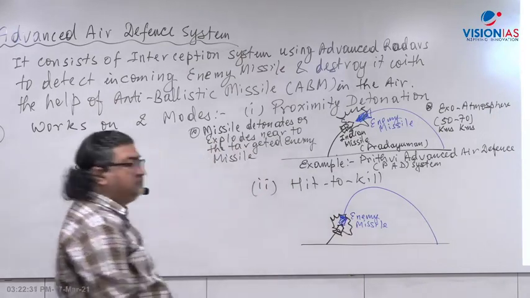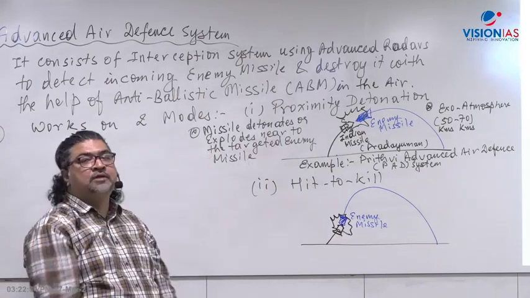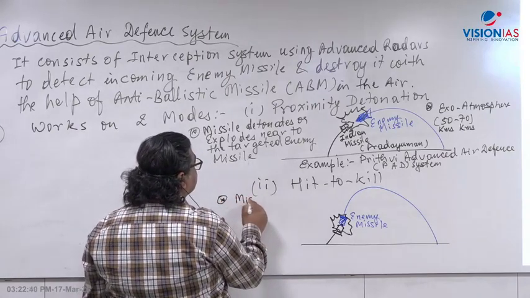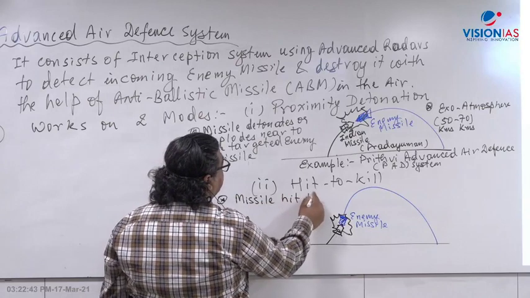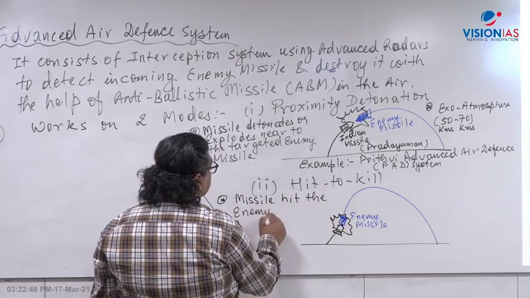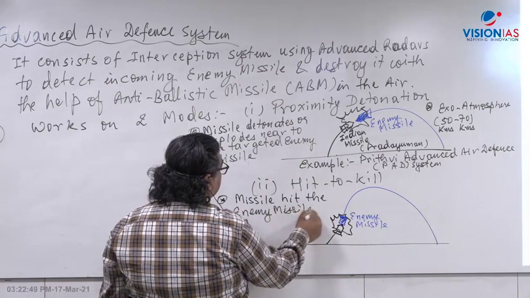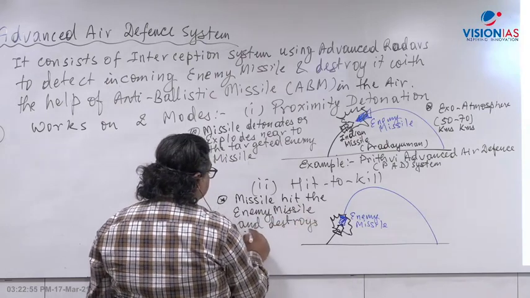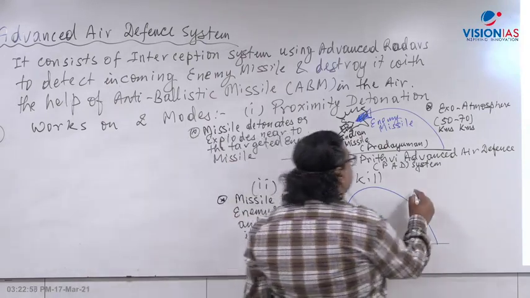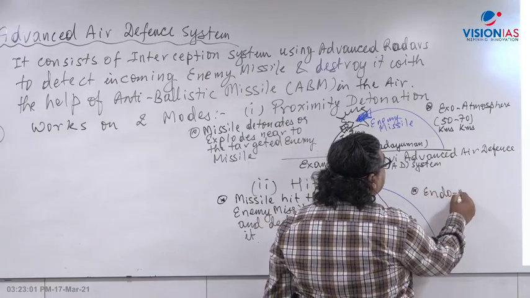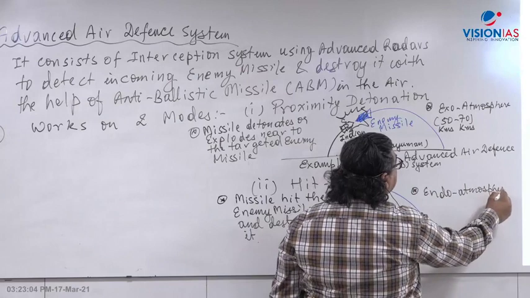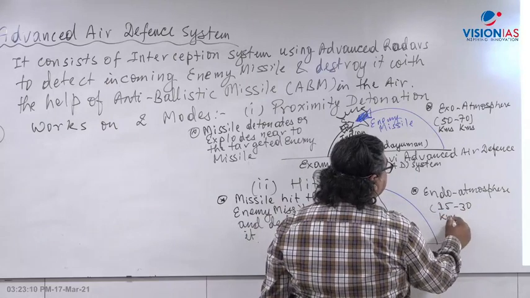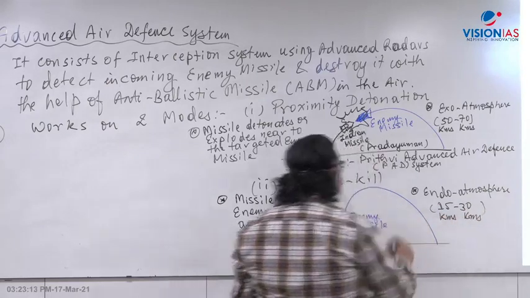This is called hit to kill. Here, the Indian missile hits the enemy missile and destroys it. This happens in the endo-atmosphere, when it is near the ground or the surface. The height is 15 to 30 kilometers altitude, and we can use this kind of missile there.